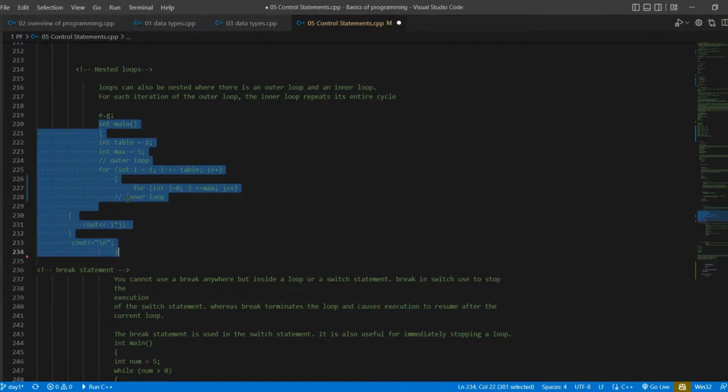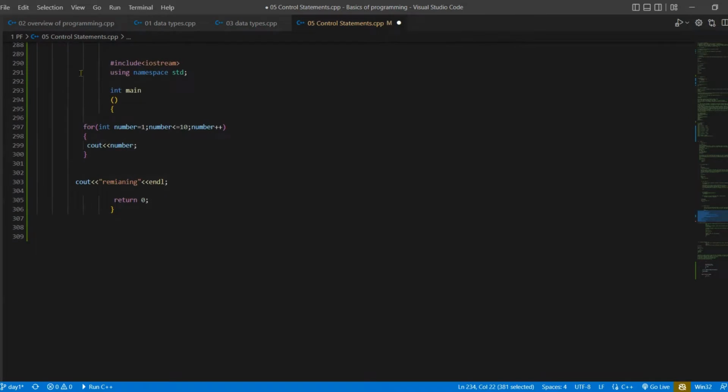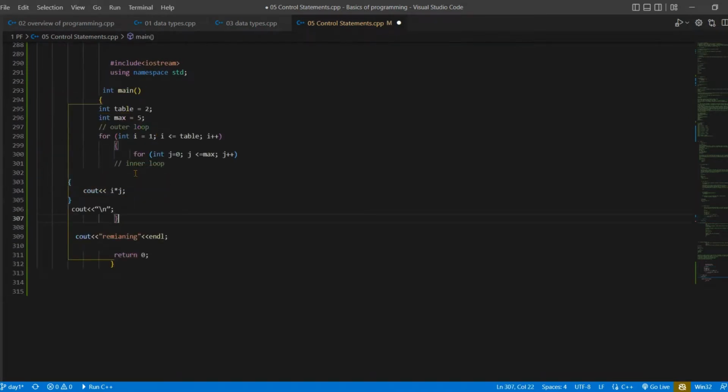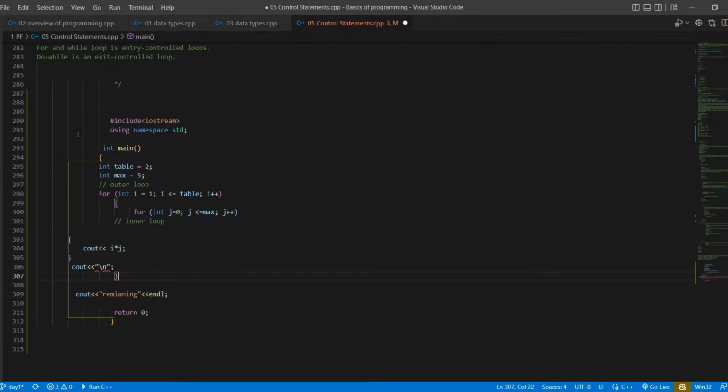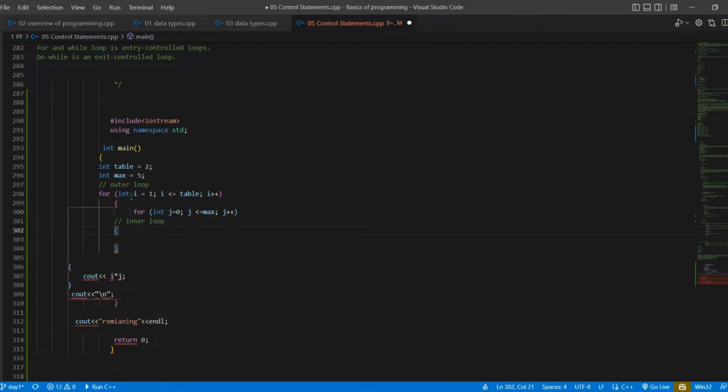Let me copy it so that I can elaborate it to you. Okay, so here I have a variable named table and another named max. Then I have the outer loop. First it will check this condition and then execute the statement of the for loop, and then again it will initialize, declare and check the condition, and then execute the statements of this inner loop. If this condition gets true, then it will execute this statement. If the condition gets false, then it will get out of this loop and enter the outer loop again.